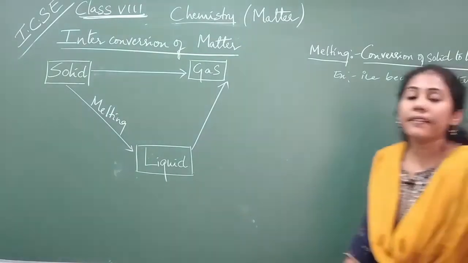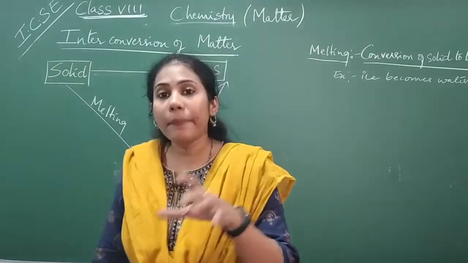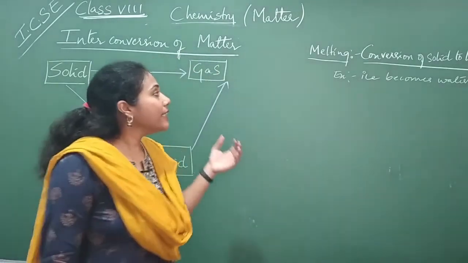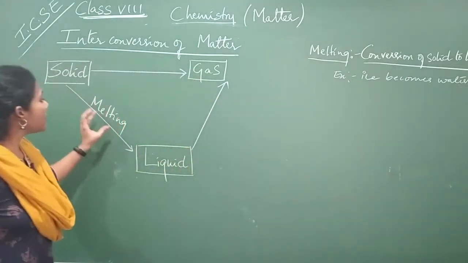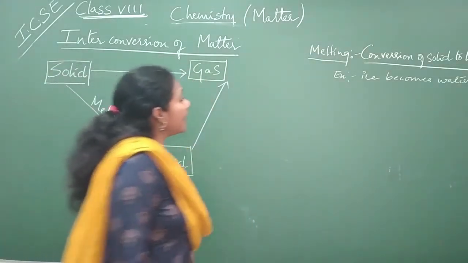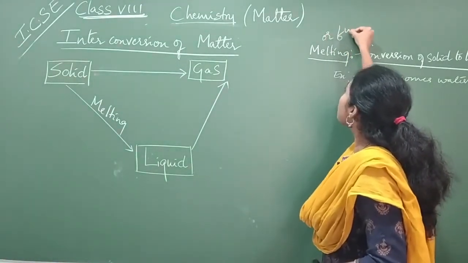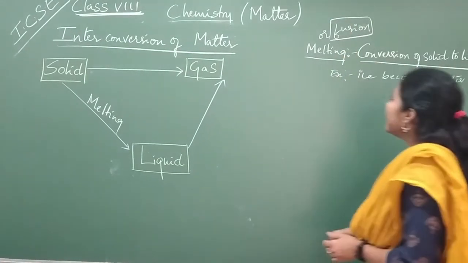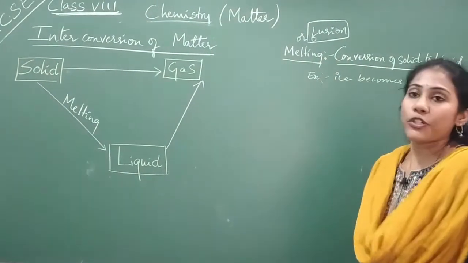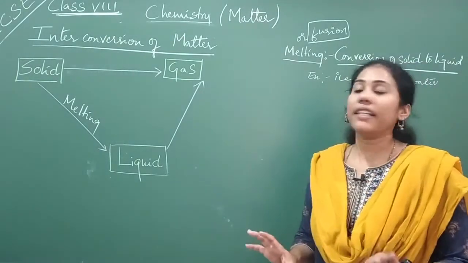Ice is a solid. Solid water is nothing but ice. That solid water is becoming liquid water. So such a conversion is called melting. And try to remember another word for melting, that is fusion. Fusion is another term that you can use instead of melting. So here fusion and melting are one and the same.